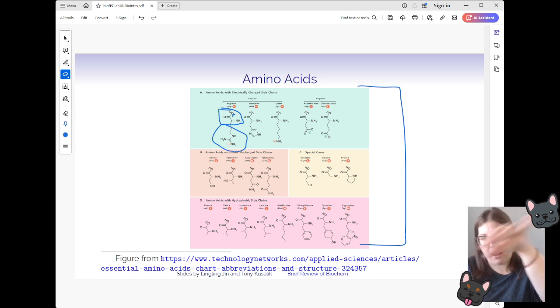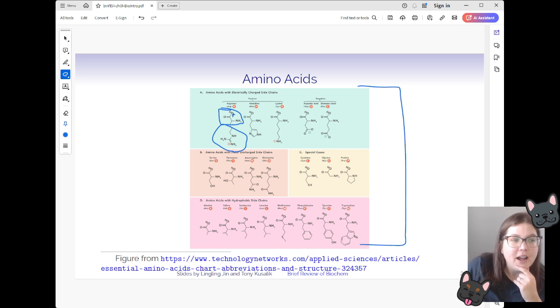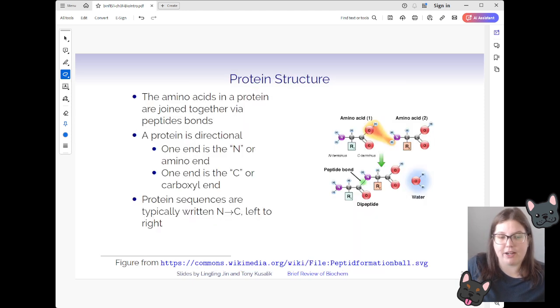It's just the lines that tell us where the C's are. So this C here is going to be our carboxyl end, and this NH here is our amino end. And so these are the two sides that are going to be combined together through a biochemical reaction to build up these chains. It's not anything to do with these bits down here. It's all in this repetitive structure that we see up here.